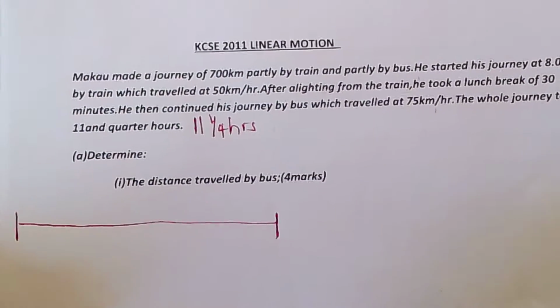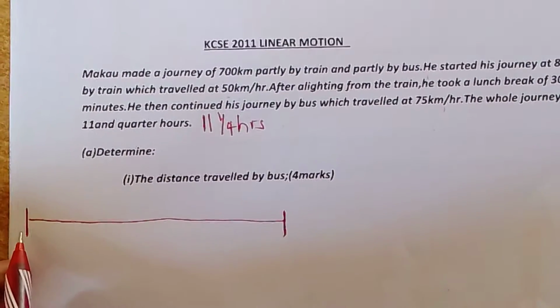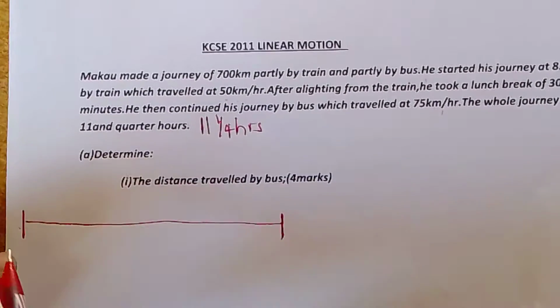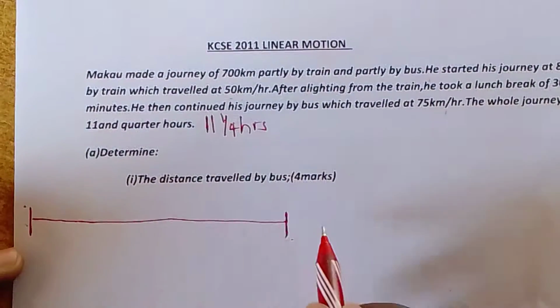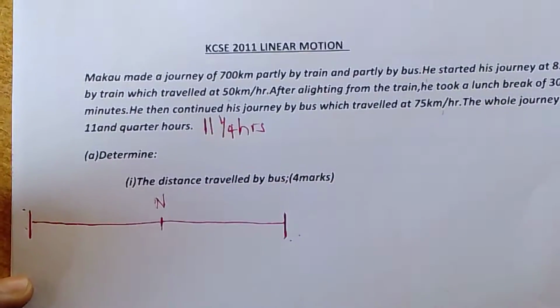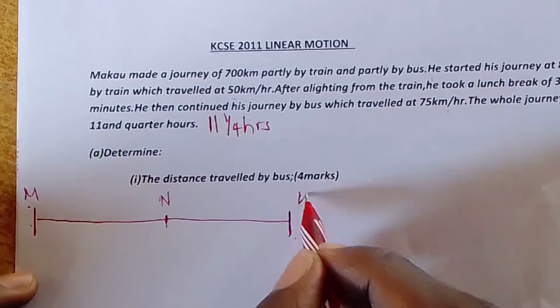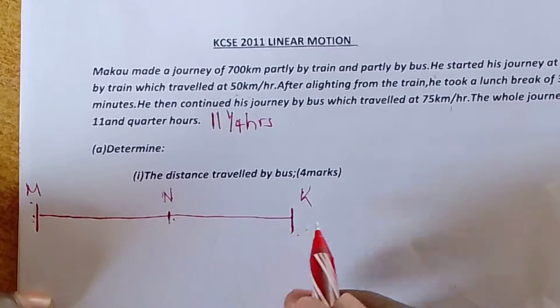So the distance from, let us say for example, Mombasa to Kitale. Hapa katikati ni Nairobi. Macau anaanza safari from Mombasa to Nairobi, from Nairobi to Kitale.